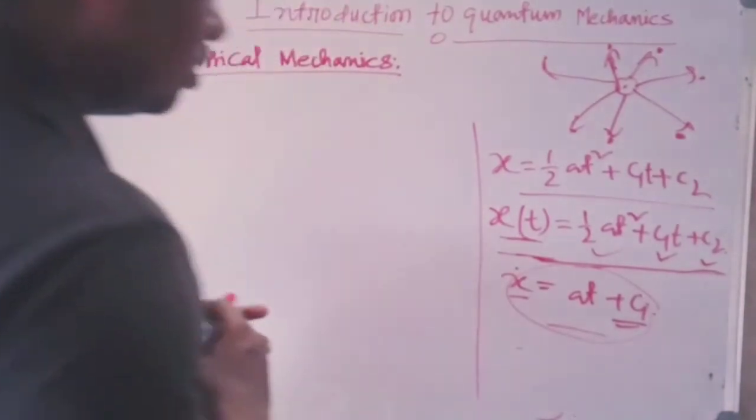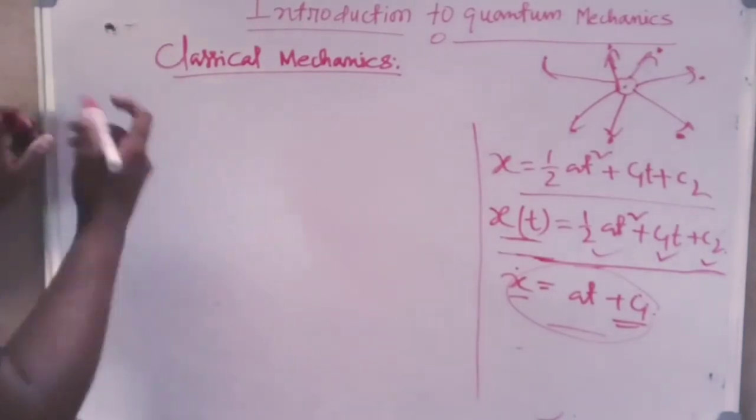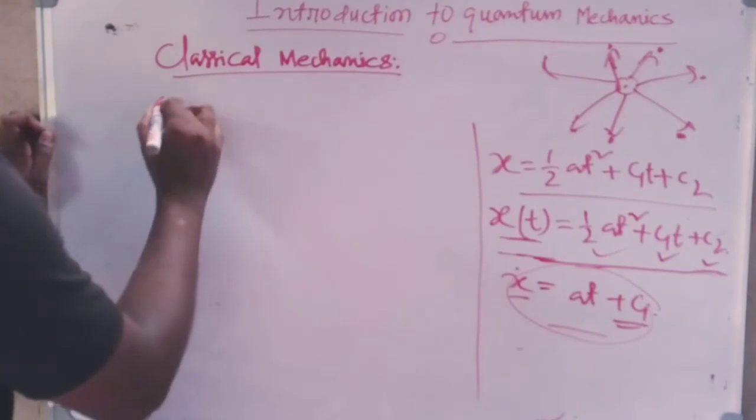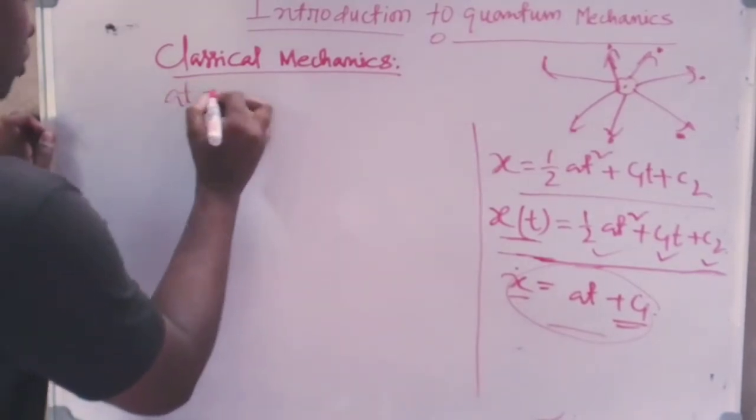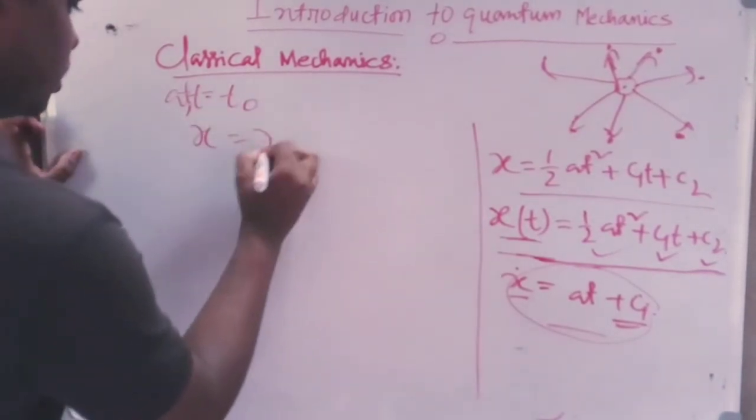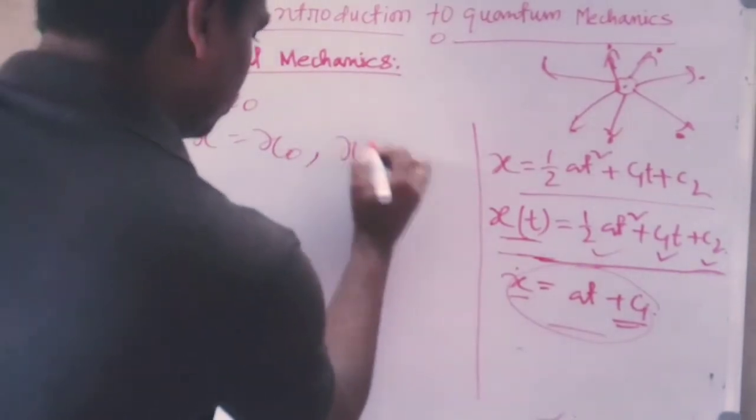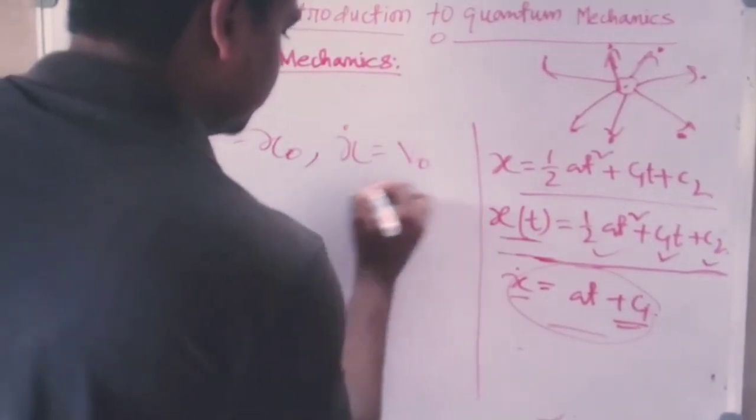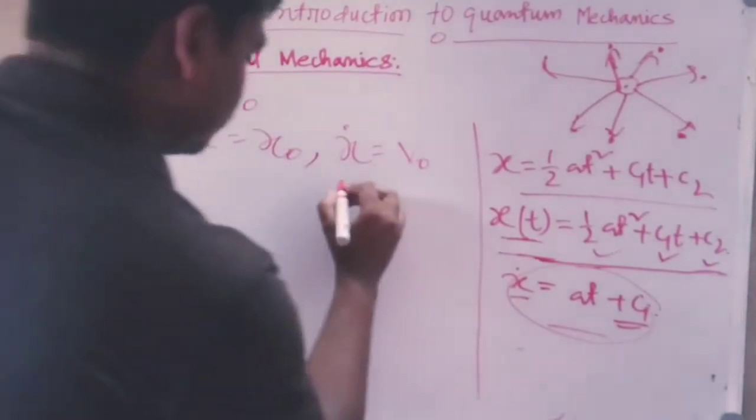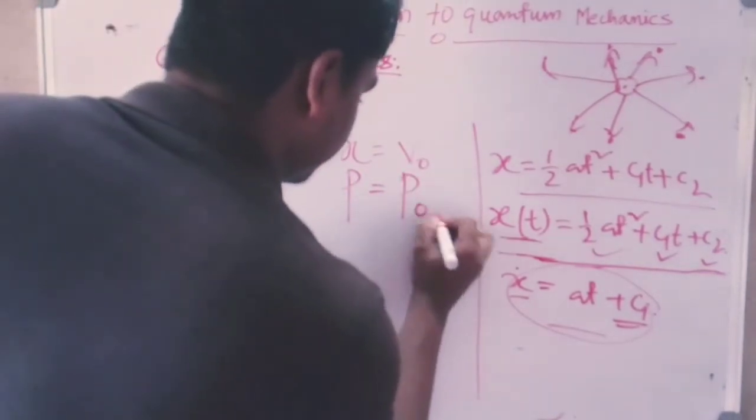But there is another issue. Let me repeat this expression, that the boundary conditions like at t equals to t0, x is equal to x0, that means positions are given, and also the value of x dot is equal to v0 is given. But one may supply the boundary conditions in the form that the momentum of this system at t equals to t0 is equal to p0.